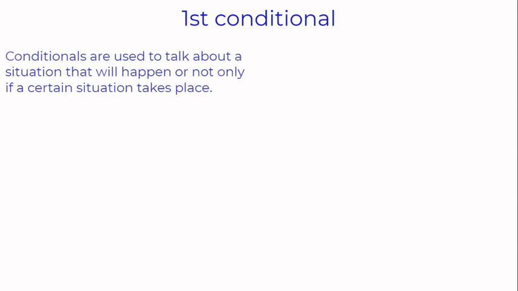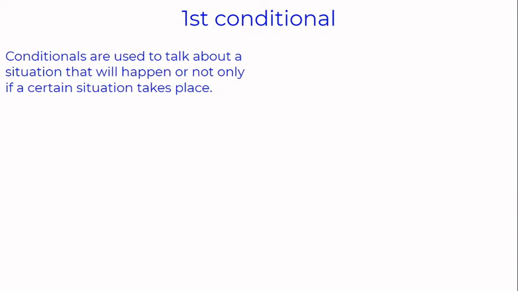First conditional. Okay, guys, so let's talk about the first conditional. The first conditional is when we talk about something that is possible to happen. So in this case, I can say conditionals are used to talk about a situation that will happen or not, only if a certain situation takes place.